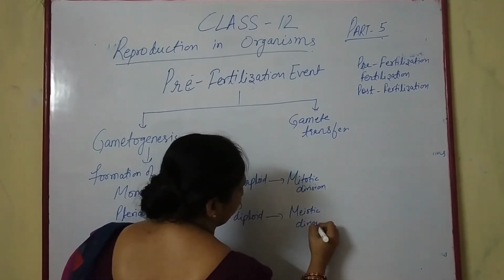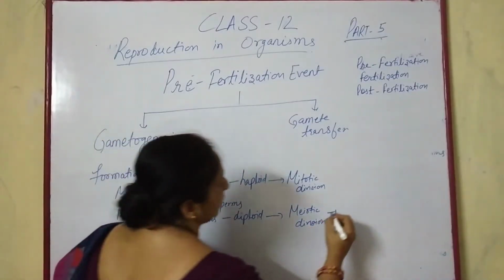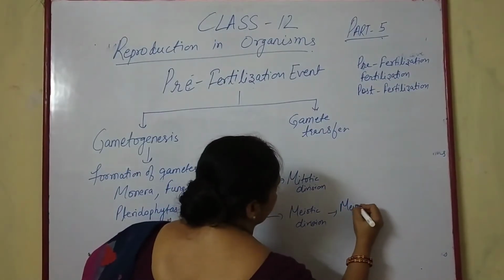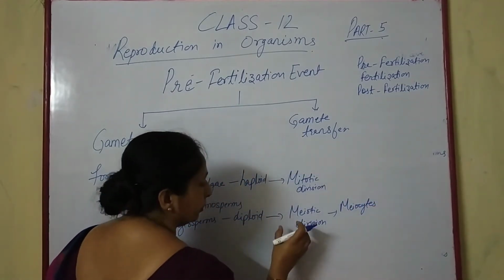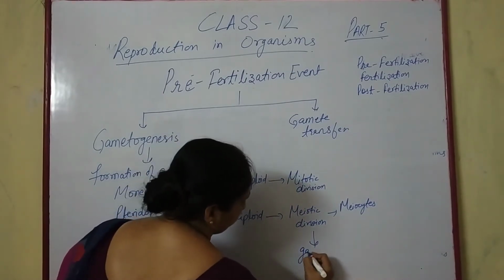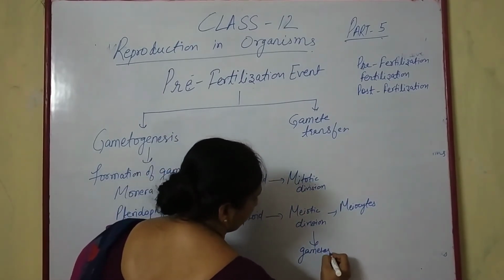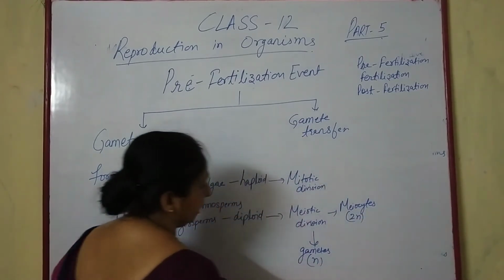This meiotic division takes place in specialized cells termed meiocytes. Meiocytes, when they undergo meiotic division, form the gametes. The meiocytes are diploid in number, while gametes are haploid in number.